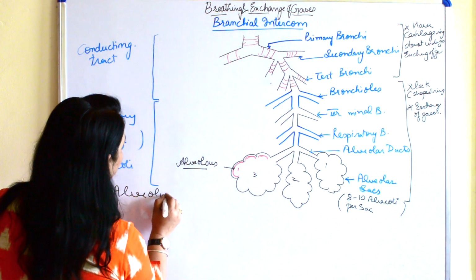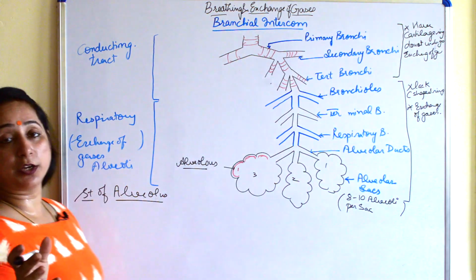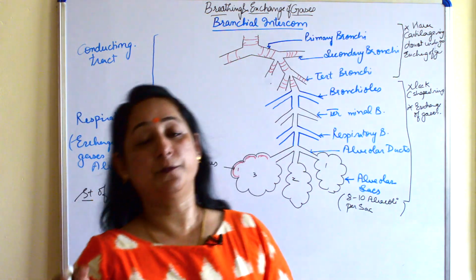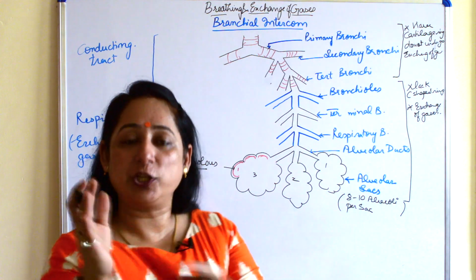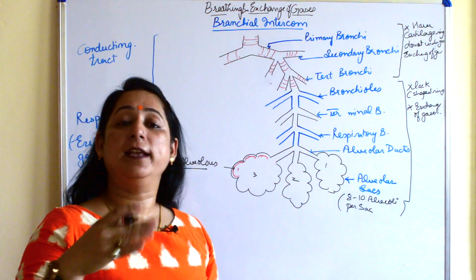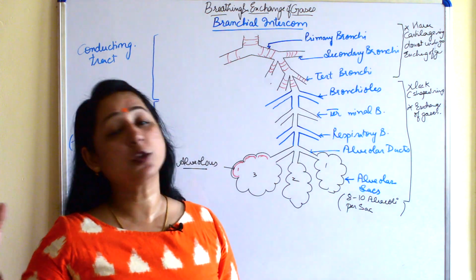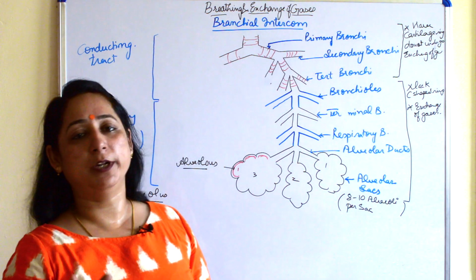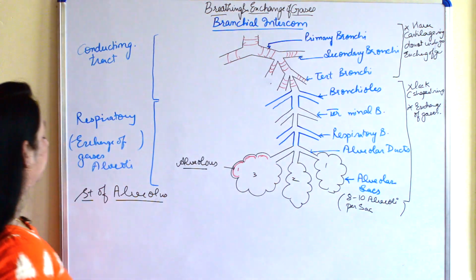Why is it that important? Because this structure of alveolus forms the respiratory surface from where the exchange of gases is taking place. So we will see what are the various parts or layers of a respiratory surface and how they facilitate the process of diffusion of gases.